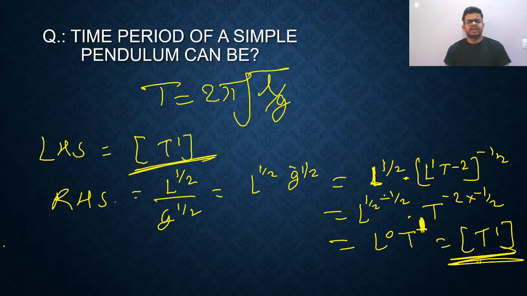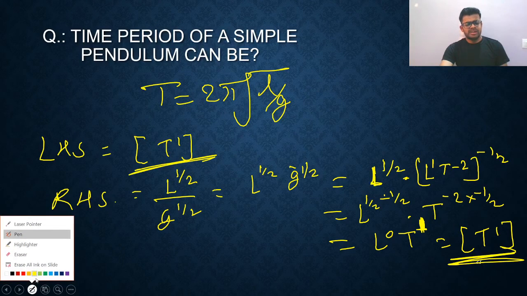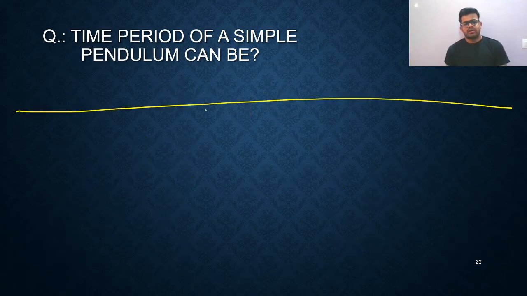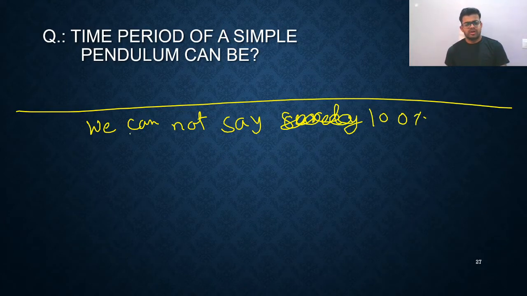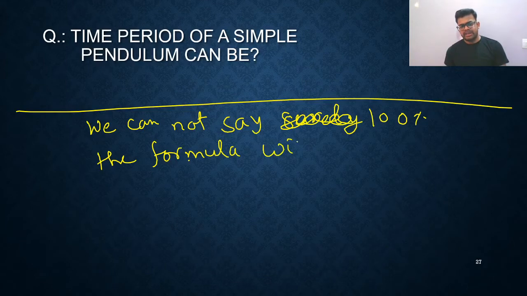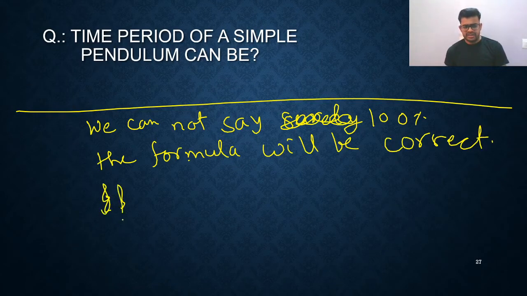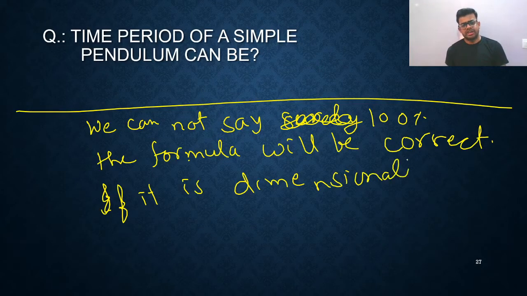Some limitations are there, my dear friends, some limitations are there for this dimensional analysis. Listen, we cannot say surely, we cannot say with 100% confidence that the formula will be correct if it is dimensionally correct.